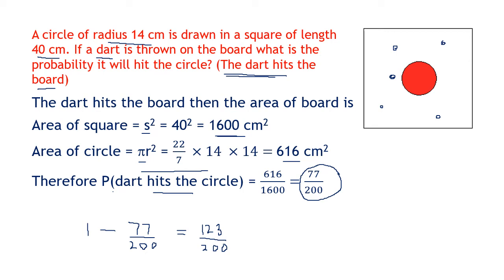There are 3 trials. So the chances of your winning are 77 upon 200. So when you go to these games and play in the fairs, the chances of your losing are much more than the chances of your winning. See, the chance of you losing is 123 upon 200 and the chance of you winning is 77 upon 200. Some people who are good at aiming have got the chance to win more, but this is the probability.